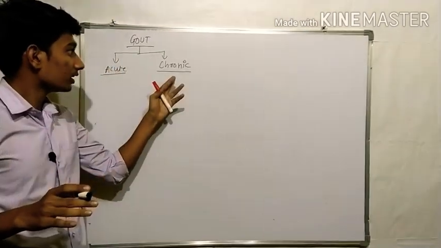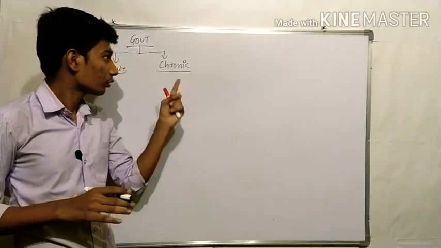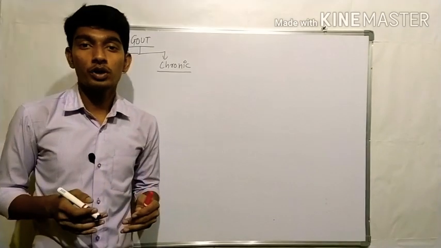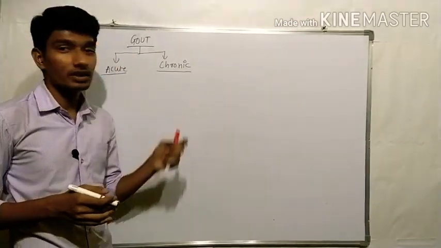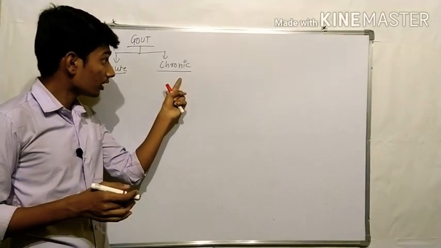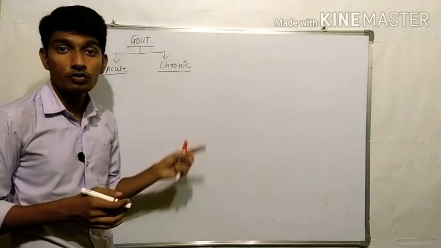And in chronic gout, what happens? Chronic gout is characterized by 1 to 2 attacks of gout every year, and often more than one joint is affected.